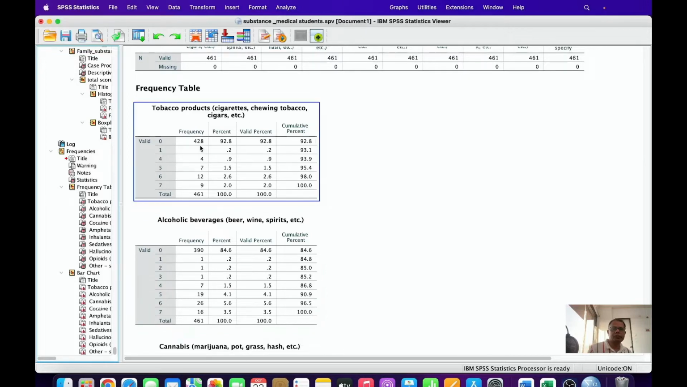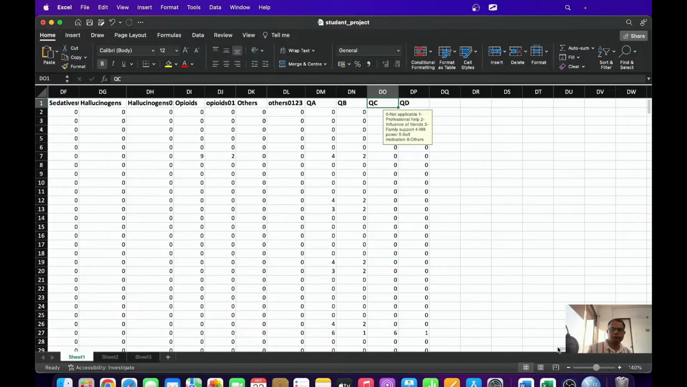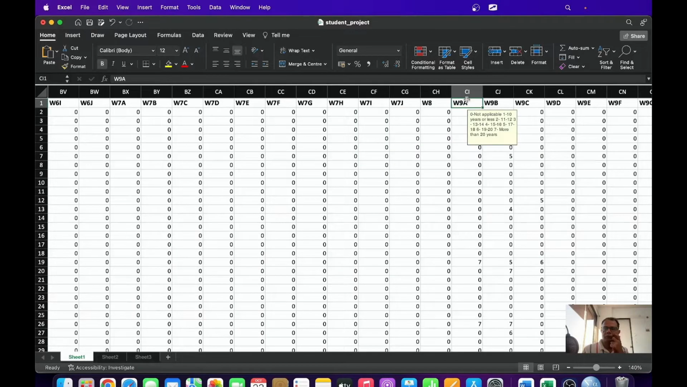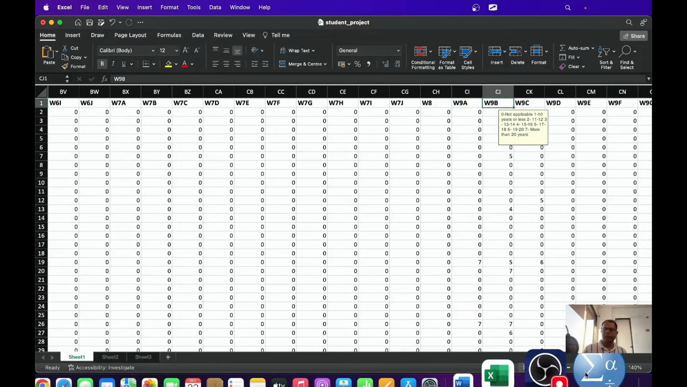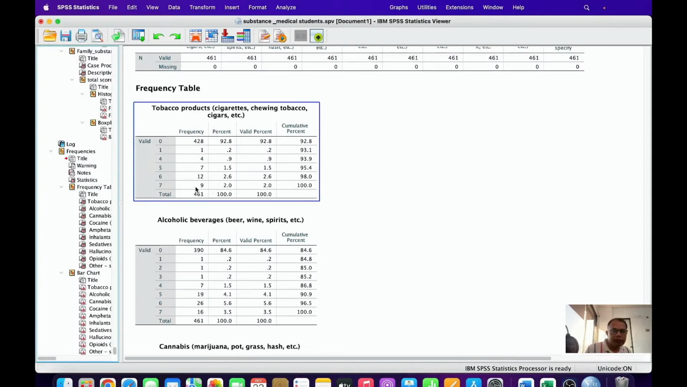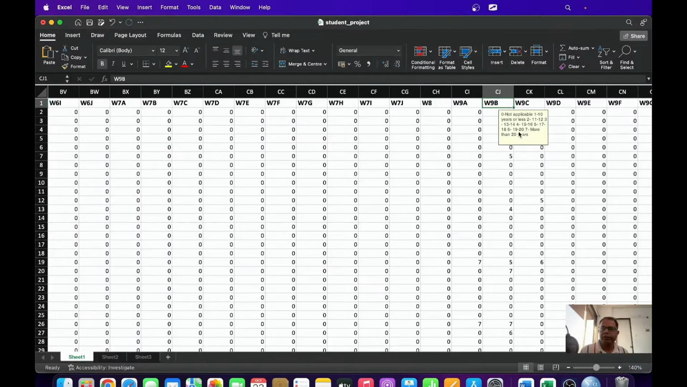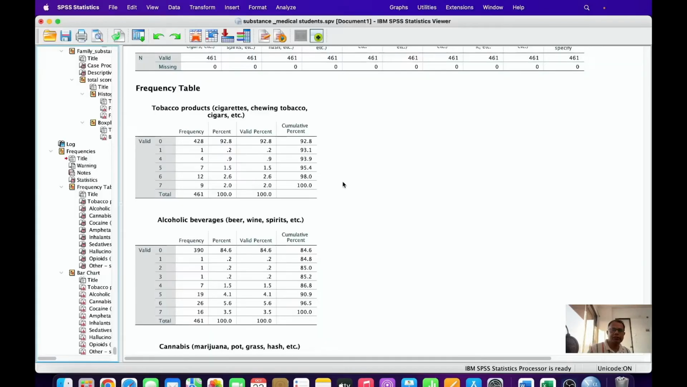Zero means no, not applicable. Zero means not applicable. Otherwise it is 10 years or less, 11 to 12, 13 to 14. And which category has the highest percentage? Starting with 2.6, 6 and 7. So that is 6 and 7, which is 19 to 20 and more than 20 years. So the majority has started after 20 years.